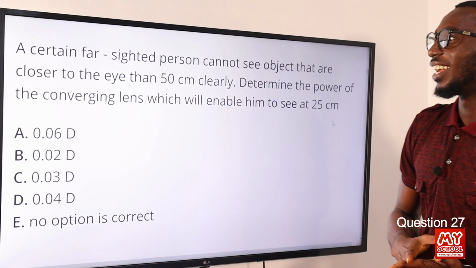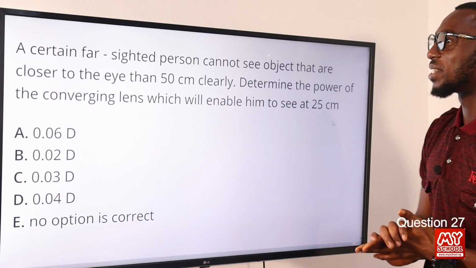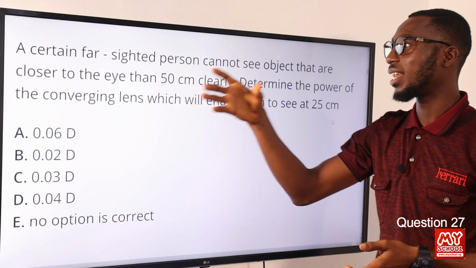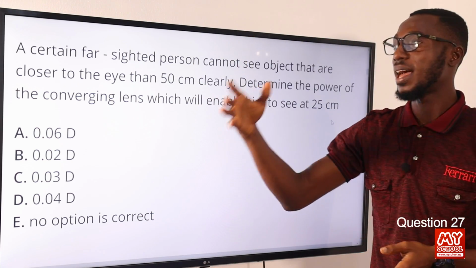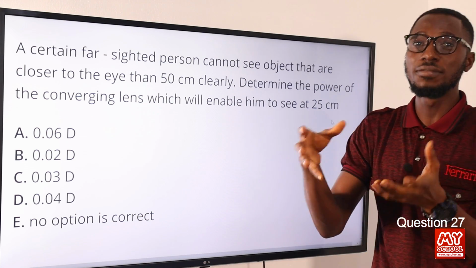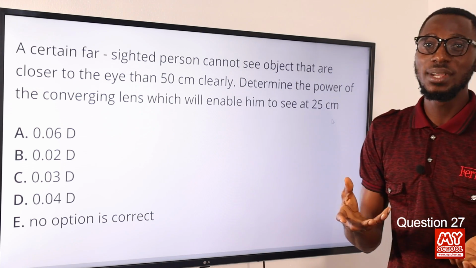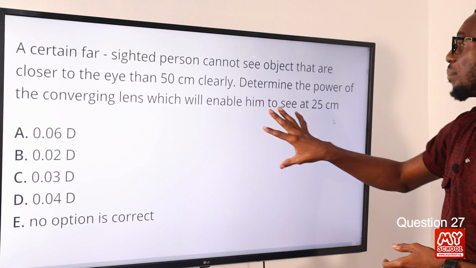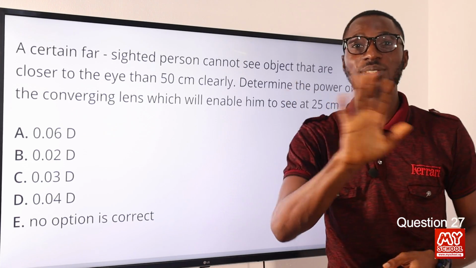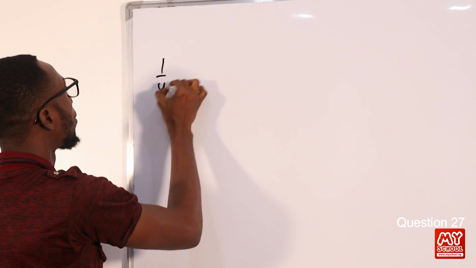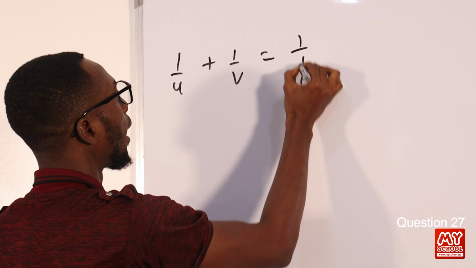Question 27. A certain far-sighted person cannot see objects that are closer to the eye than 50 centimeters clearly. If a person is far-sighted, that means we are talking about long-sightedness. So what you use to correct such a defect is a converging lens, or a convex lens. And in a convex lens, the images produced are always virtual. So determine the power of the converging lens which will enable him to see at 25 centimeters. This is very simple. We are just going to use the lens equation, which is 1 over u plus 1 over v equals 1 over f.